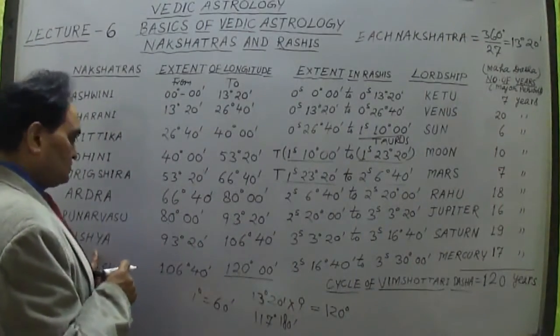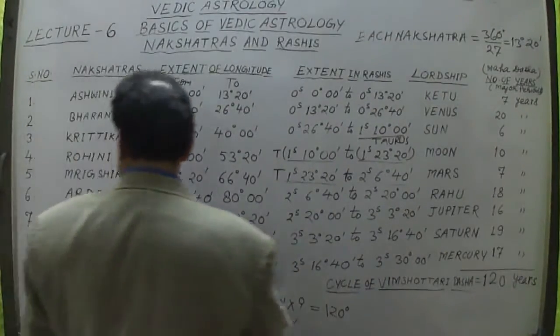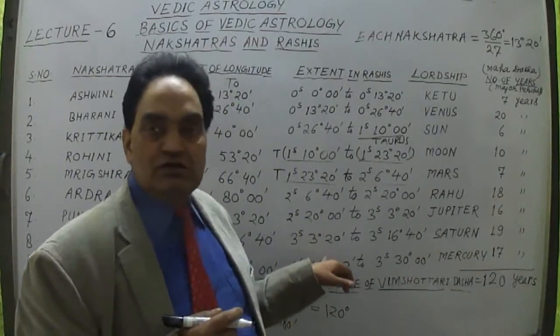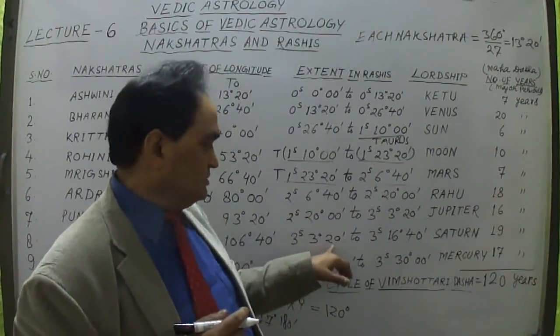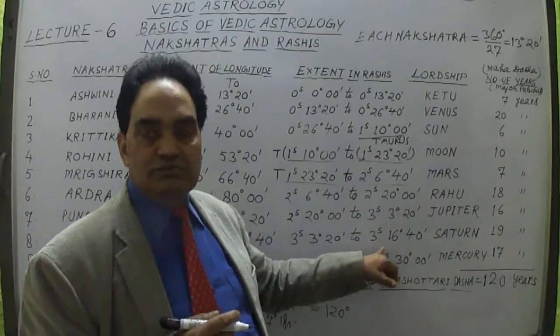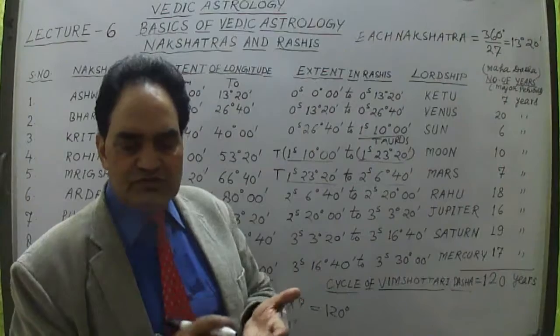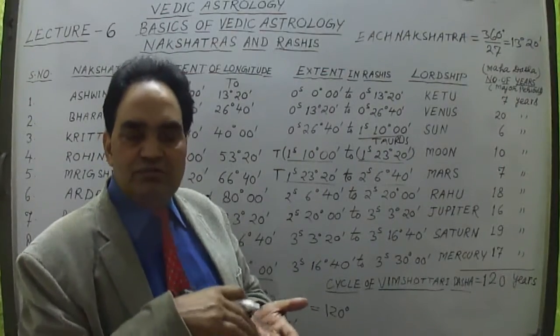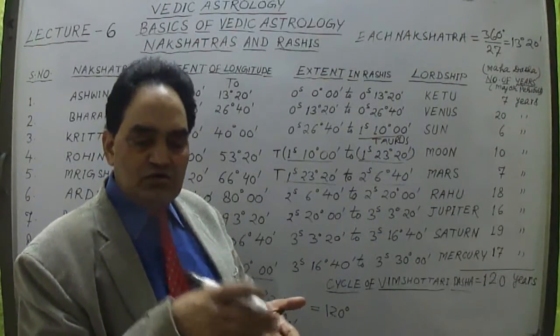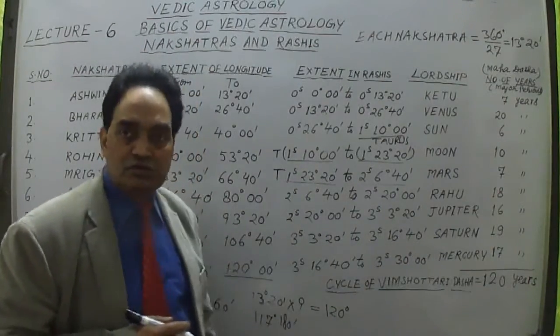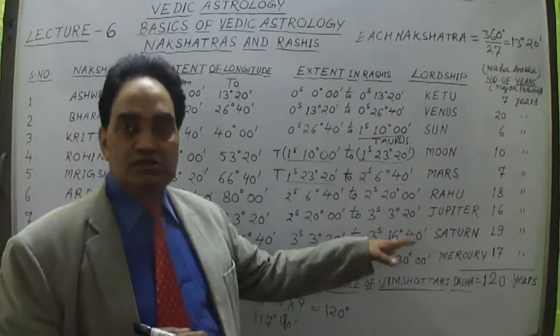This is Pushya Nakshatra. The 8th Nakshatra is Pushya Nakshatra. So Pushya Nakshatra is from 3 signs past 3 degree 20 minutes to 3 signs past 16 degree 40 minutes. Why? Because 3 degree 20 minutes plus 13 degree 20 minutes: 13 plus 3 is 16, and 20 plus 20 is 40 minutes. 16 degree 40 minutes, 3 signs past 16 degree 40 minutes.